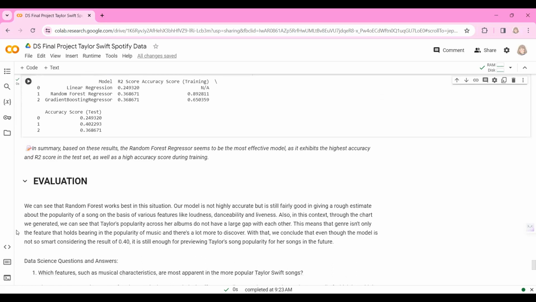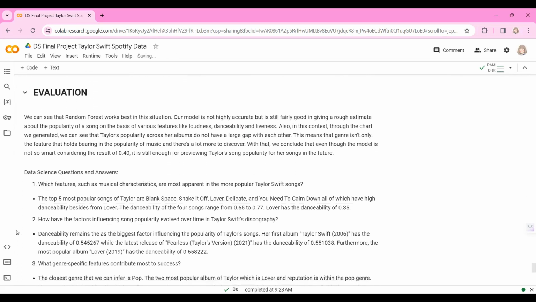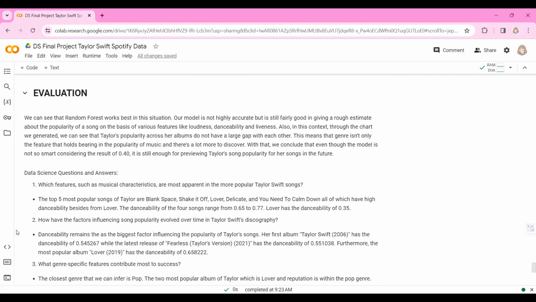So let's move on to our evaluation. As said earlier, we can see that the random forest works best in this situation. Our model may not be highly accurate, but it is still fairly good in giving a rough estimate about the popularity of the song on the basis of various features like loudness, danceability, and liveliness.